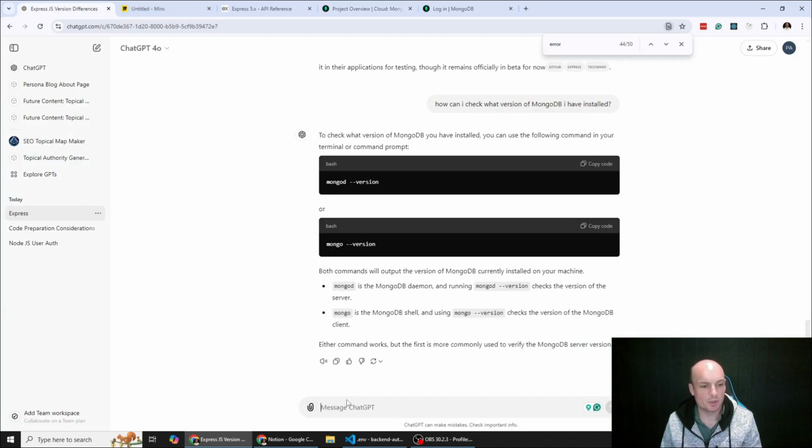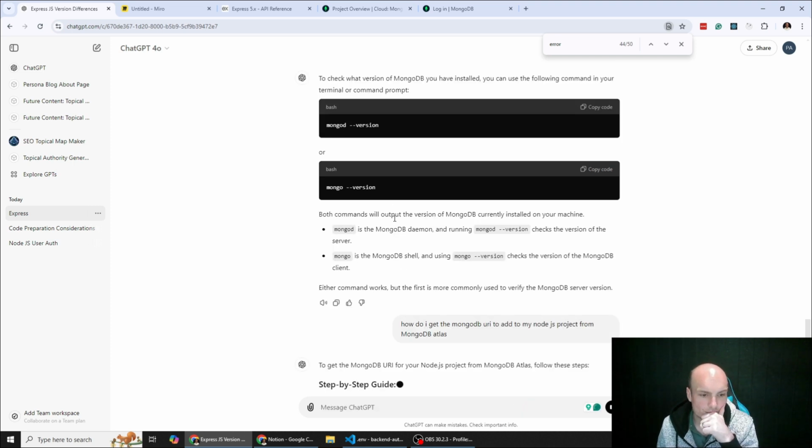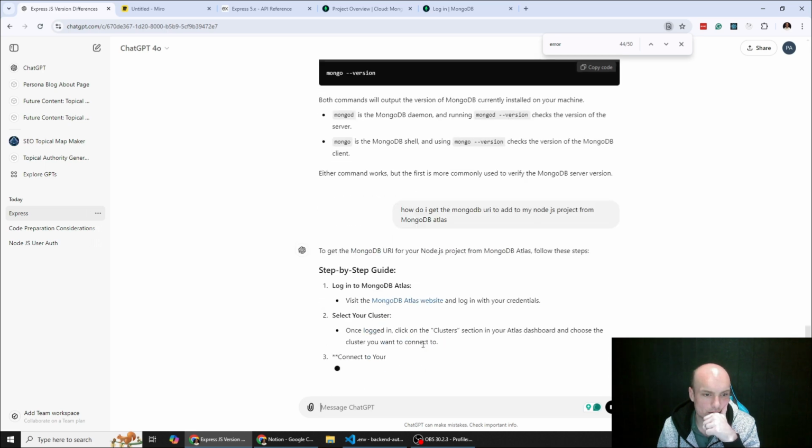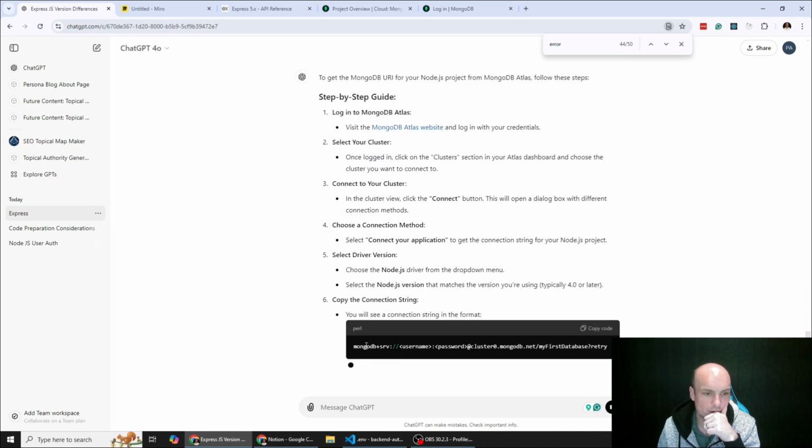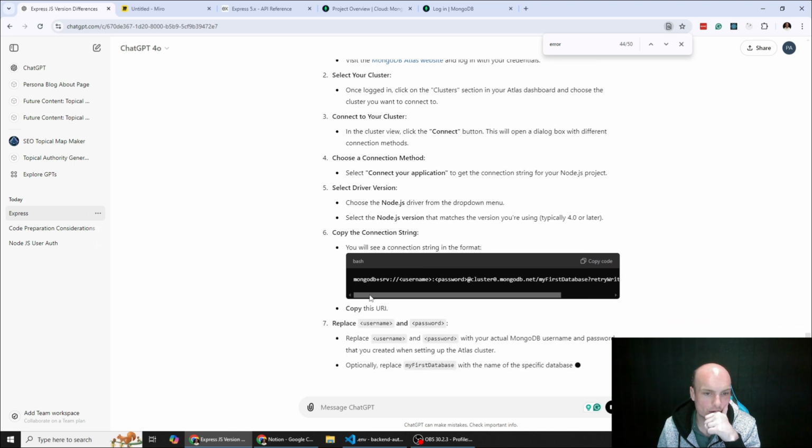Let's just ask ChatGPT how to log in. Clusters, connect your cluster, that's what we do. Connect your application. And then that's what the string should look like. That's what I'm expecting.